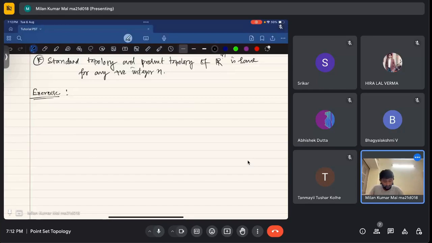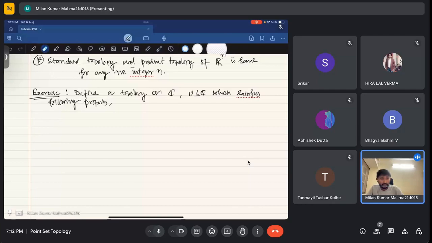Define a topology on the space of complex numbers, topology on C. C is the space of complex numbers. How? U is a subset of C which satisfies the following property. We have seen this last day also. What is the property?